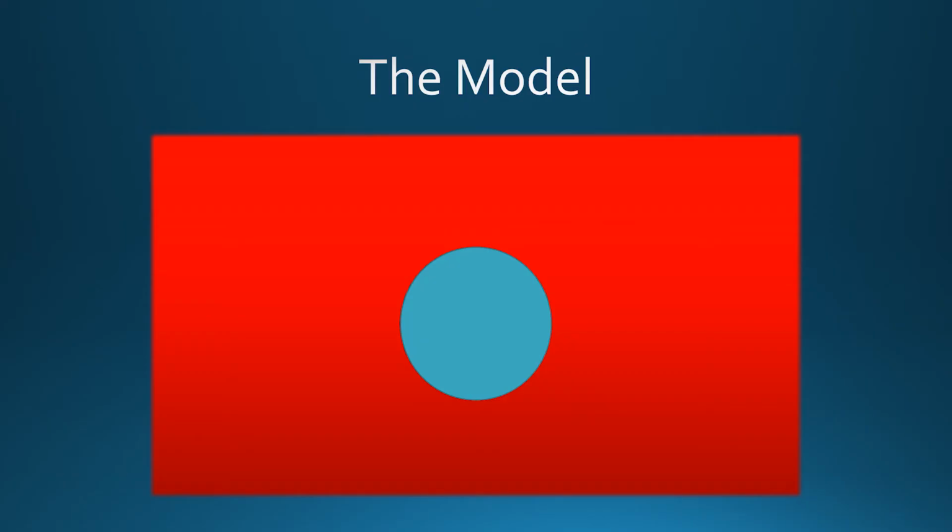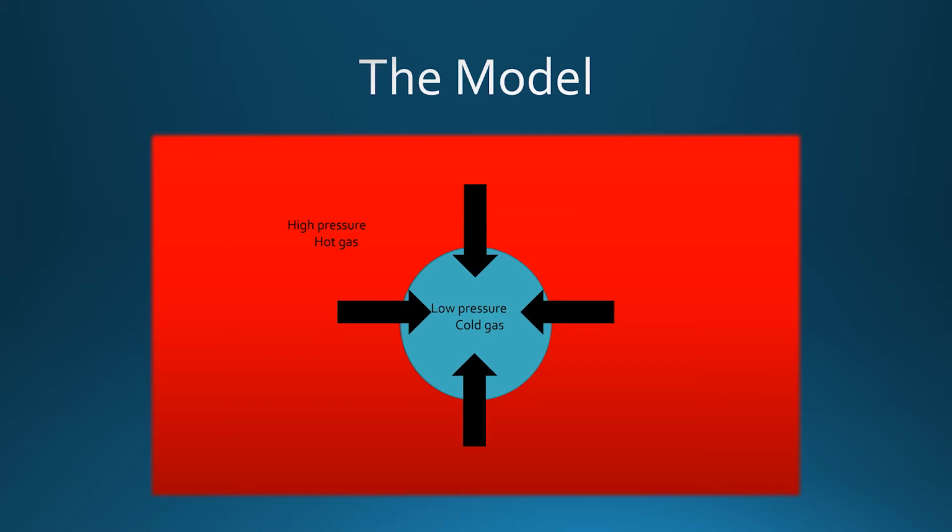Let's consider a small overdense region, shown in blue, in a surrounding medium of hot gas, which is shown in red. Then this overdense region, because of its very high density, quickly cools through a very efficient radiative cooling. Because it loses its internal energy so fast, this region loses its pressure balance. Consequently, the hot gas, which is at high pressure, flows along the pressure gradient to this overdense region. This gives rise to what we call local cooling flows around cold clouds in the CGM.